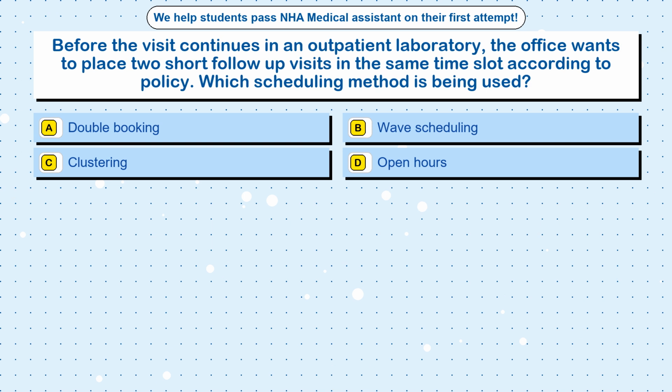Question 17. Before the visit continues in an outpatient laboratory, the office wants to place 2 short follow-up visits in the same time slot according to policy. Which scheduling method is being used? Option A, double booking. Option B, wave scheduling. Option C, clustering. Option D, open hours.